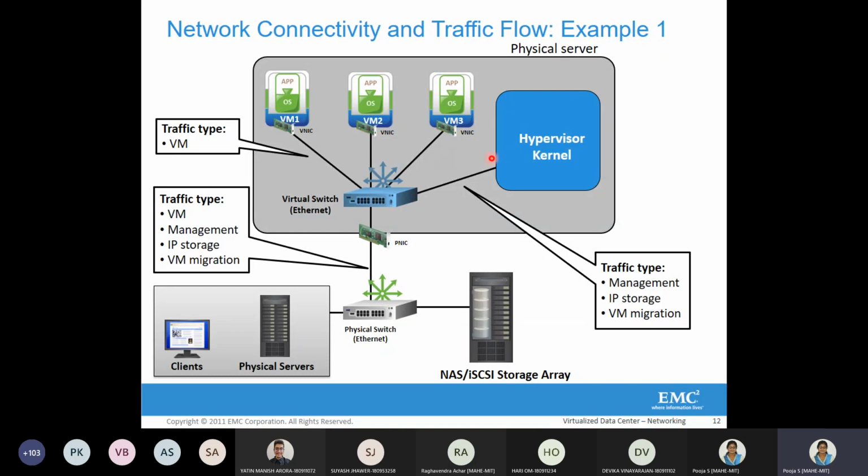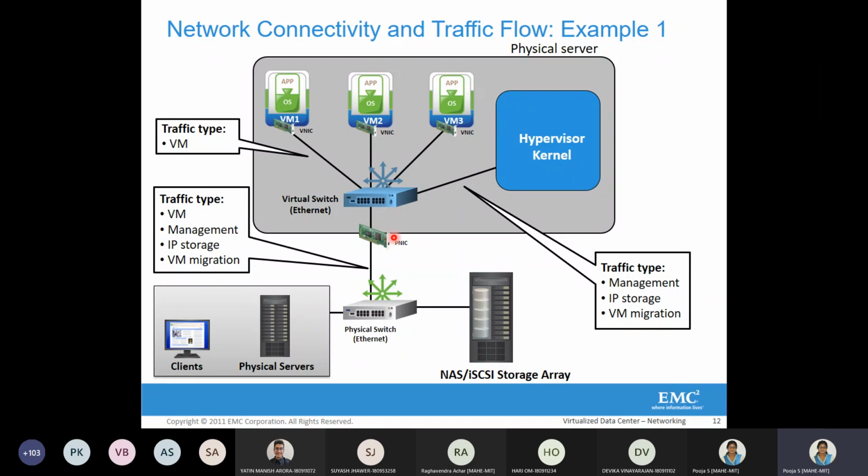The traffic coming from here is called hypervisor traffic, which is either VM migration or some management traffic. It might be management traffic, IP storage, or VM migration. Whatever the traffic types, all the traffic will come to the virtual switch, and the virtual switch will forward it to the physical NIC.